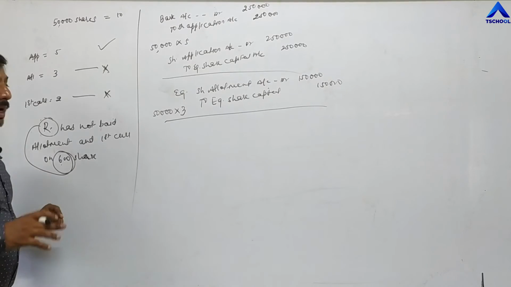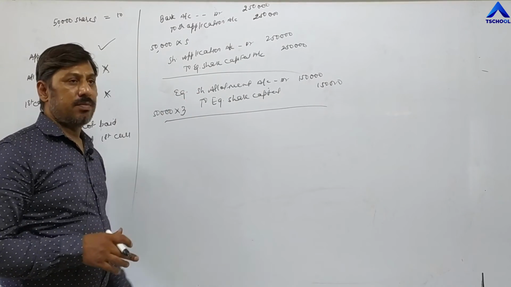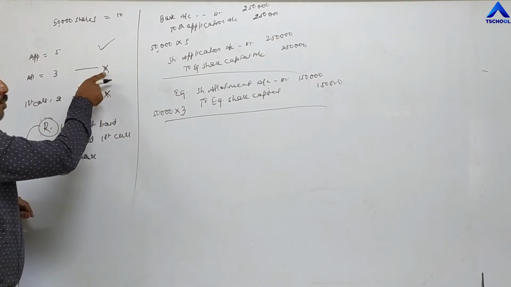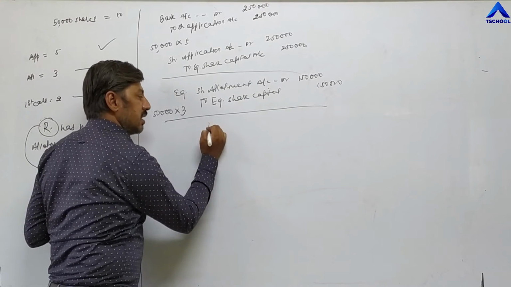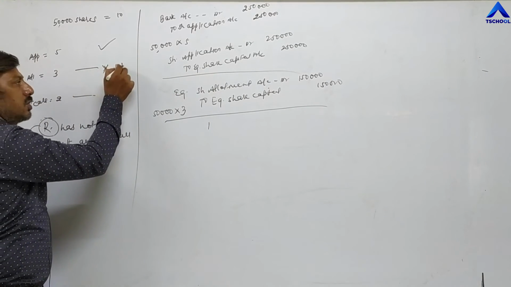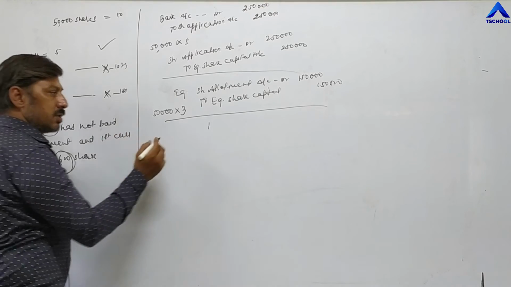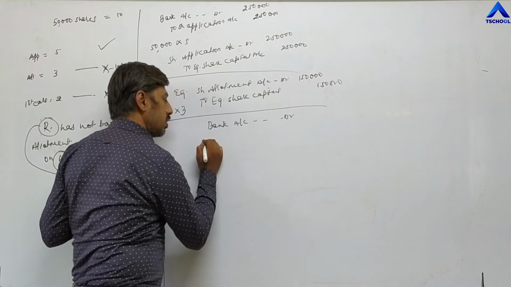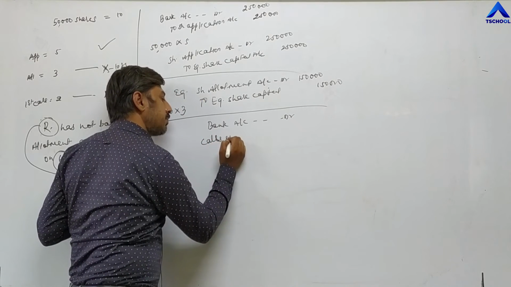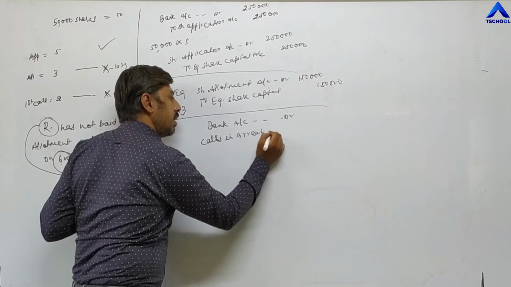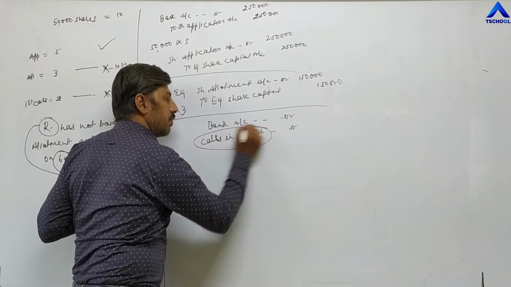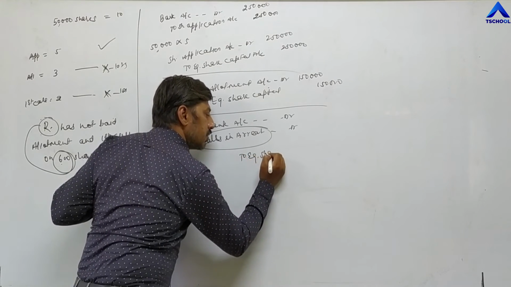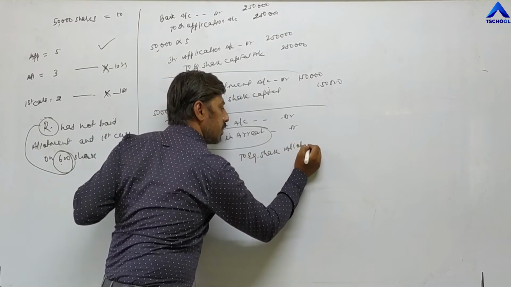But now, at the time of receiving allotment money, one shareholder has not paid the amount. That's why we have to pass the entry like this. It is a loss for the company. Loss, that's why it will be debited. So, bank account debit, calls in arrear account debit. Here, a new entry for you. Calls in arrear account debit to equity share allotment.